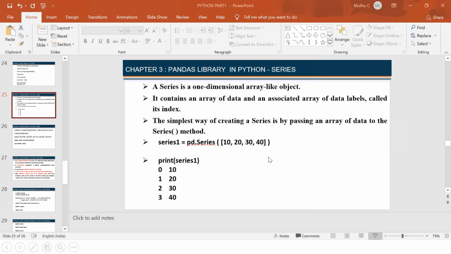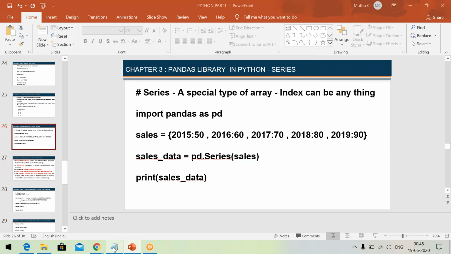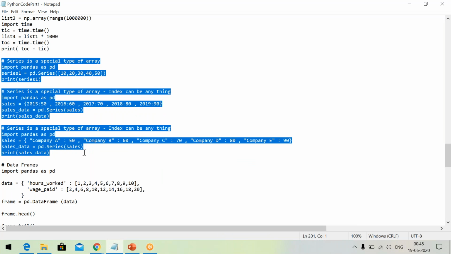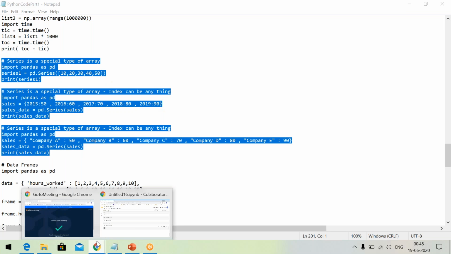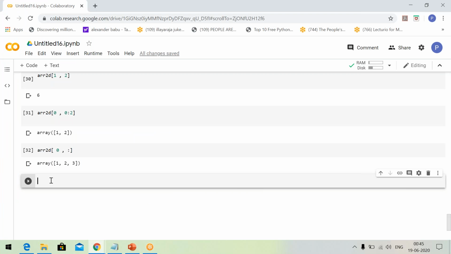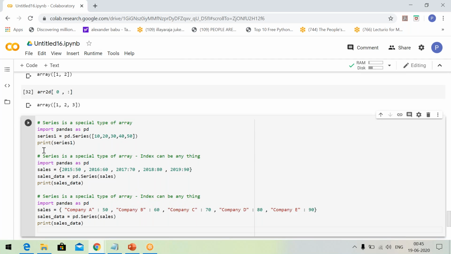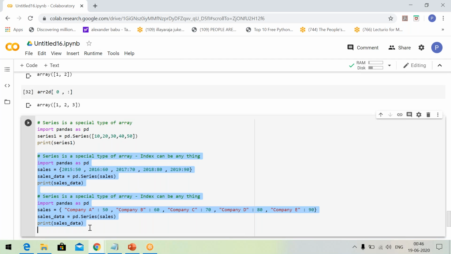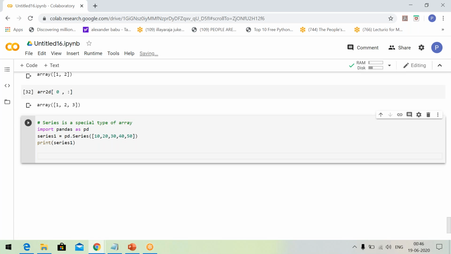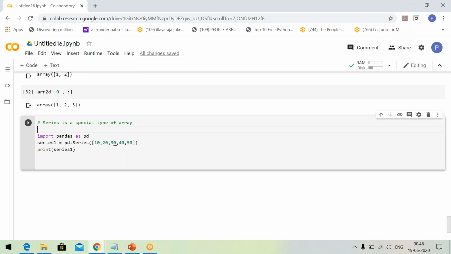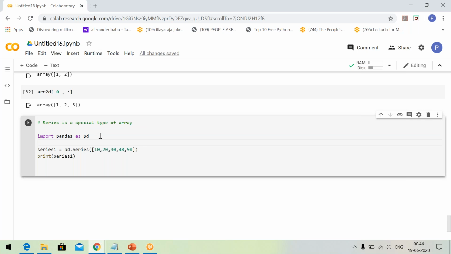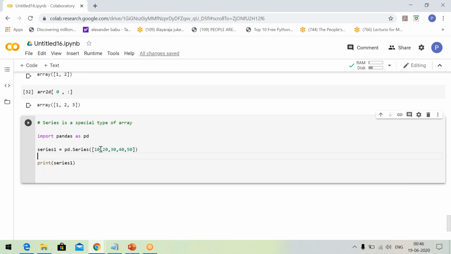Now I am going to explain once again with the help of the code. I have already typed the code. I will copy it, go over to Colab, and paste it. For the time being, I will execute only the first portion of the code. Let me cut the remaining portion. What I am doing, see, pandas. Why am I writing pandas? This series data type is defined only in pandas.